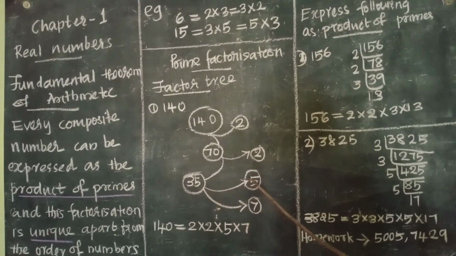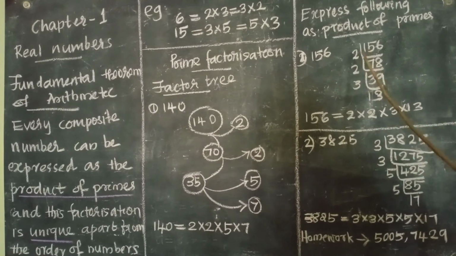Now we got 5 is a prime number and 7 is also a prime number. So these are all prime factors of 140. So we can write 140 equals 2 into 2 into 5 into 7.